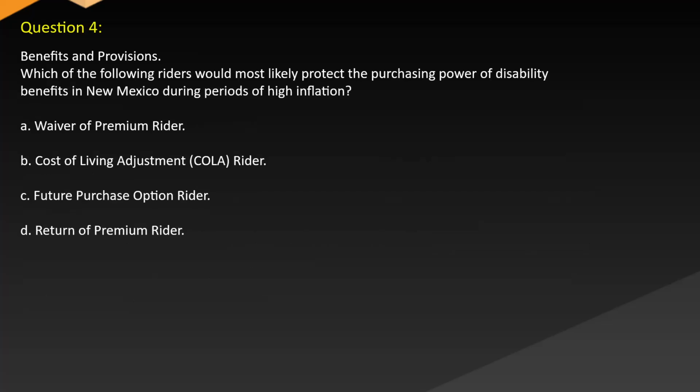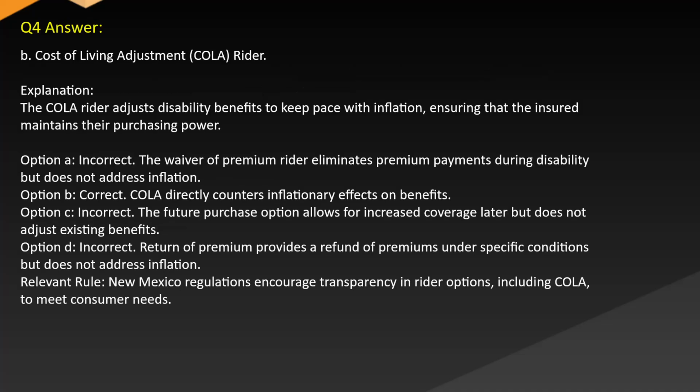Question 4. Benefits and provisions. Which of the following riders would most likely protect the purchasing power of disability benefits in New Mexico during periods of high inflation? A. Waiver of premium rider. B. Cost of living adjustment COLA rider. C. Future purchase option rider. D. Return of premium rider. Answer: B. Cost of living adjustment COLA rider.